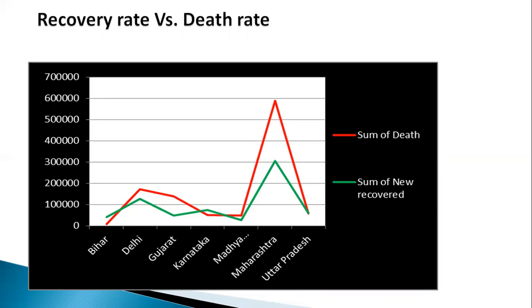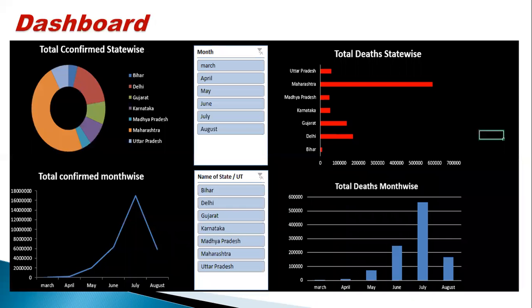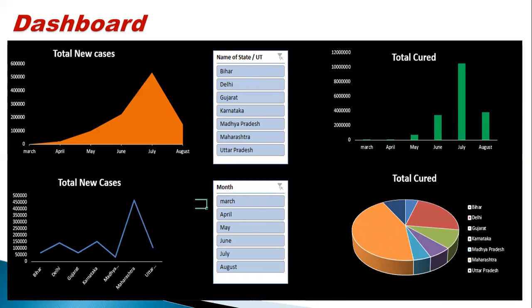Here, I have compared the data of recovery rate versus death rate. As you see, in Maharashtra the recovery rate as well as the death rate is larger as compared to the other states. This is my dashboard. I have created the dashboard by using the previous pie charts and different charts. This is my other dashboard. Here I use the slicer.